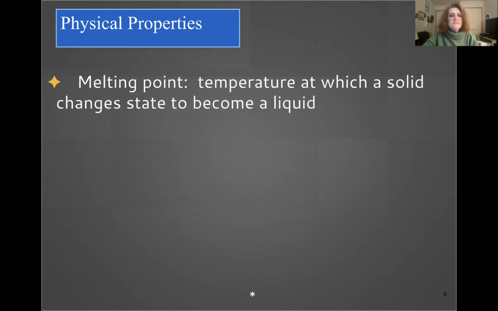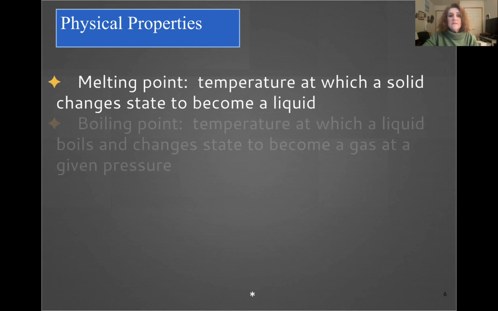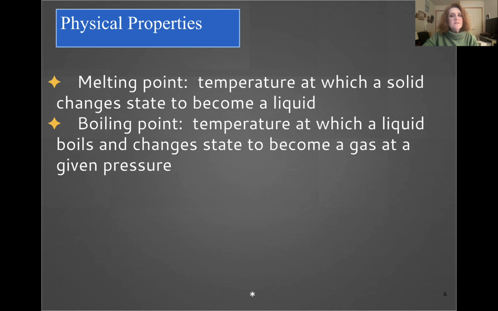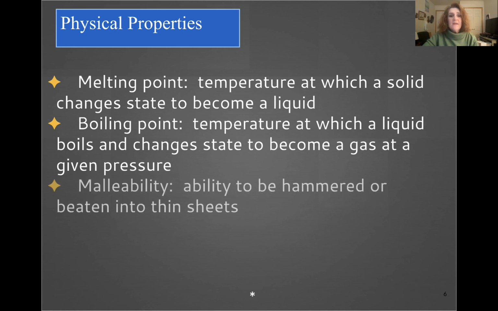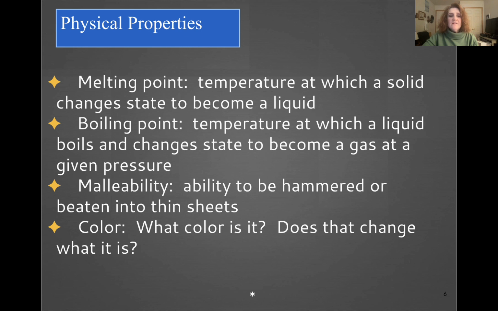The melting point is the temperature at which a solid changes to become a liquid. The boiling point is the temperature at which a liquid boils and changes to become a gas. The malleability is the ability of something to be hammered or beaten into thin sheets. Color is what color is it, and does that change what it is? So what color is it right now?